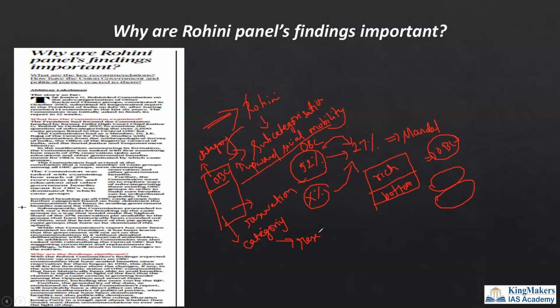But how they will be getting the reservation and how this will be categorized, the government has to bring a legislation, or they have to do some notification to come forward. But we will understand what is the role of the Rohini panel, and what is the reality, and what is the understanding that we have to get. The reality is there are only a few people who are enjoying the OBC reservation, and there are a lot of people who are not able to enjoy the reservation. So there needs to be a subcategorization.